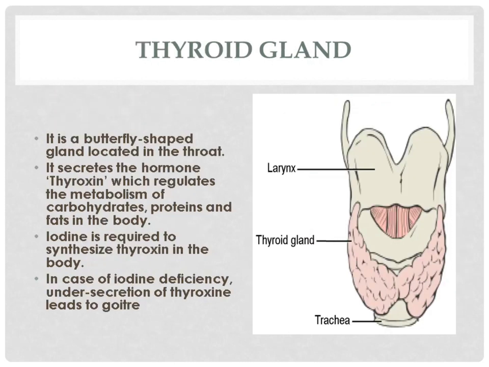Thyroid gland. It is a butterfly-shaped gland located in the throat. It secretes the hormone thyroxine, which regulates the metabolism of carbohydrates, proteins, and fats in the body. Iodine is required to synthesize thyroxine in the body. In case of iodine deficiency, undersecretion of thyroxine leads to goiter.